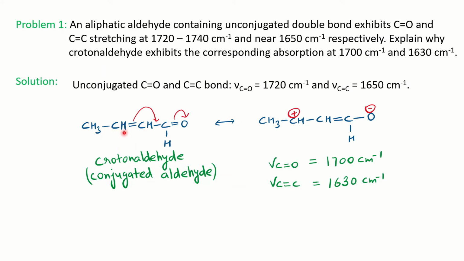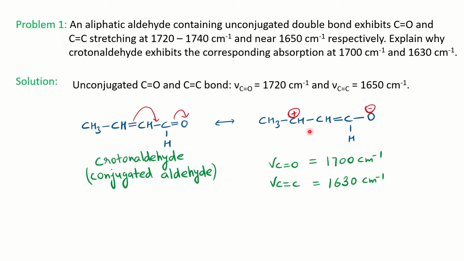Similarly, you can explain the earlier C=C, now reduced to single bond characteristic. Therefore the strength of the bond decreases and so the frequency decreases. Because the strength of the bond we relate with the force constant, and as per Hooke's law the frequency is directly proportional to the force constant, and the force constant of a single bond is less than the double bond.